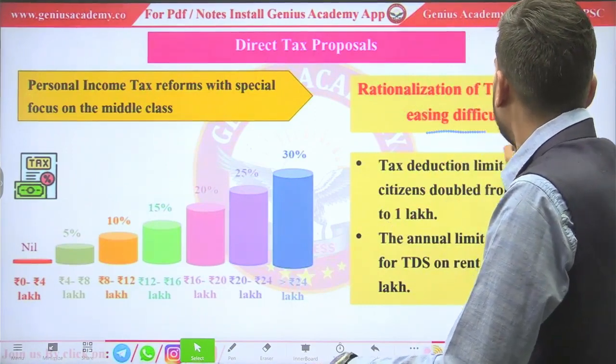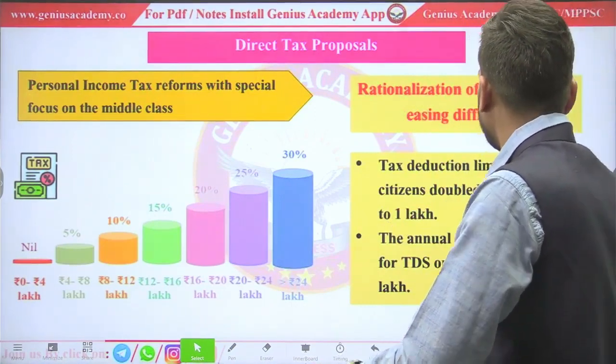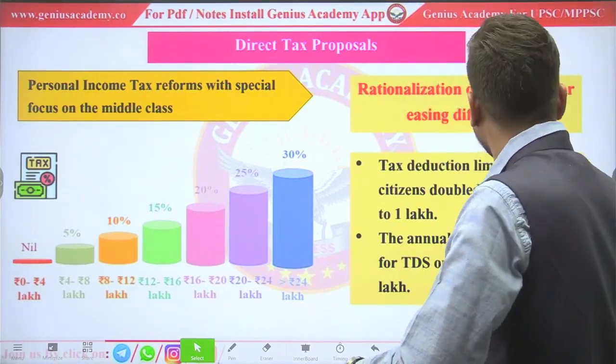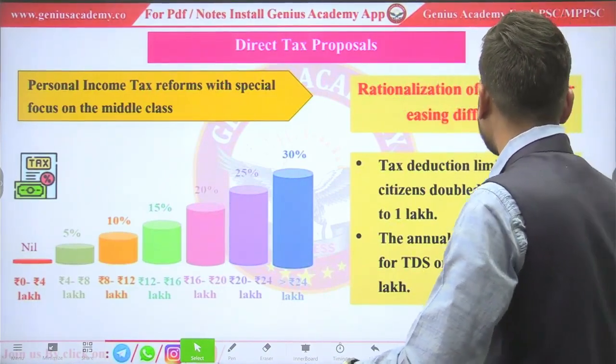Rationalization of TDS and TCS for easing difficulties. Tax deducted at source and tax collected at source.